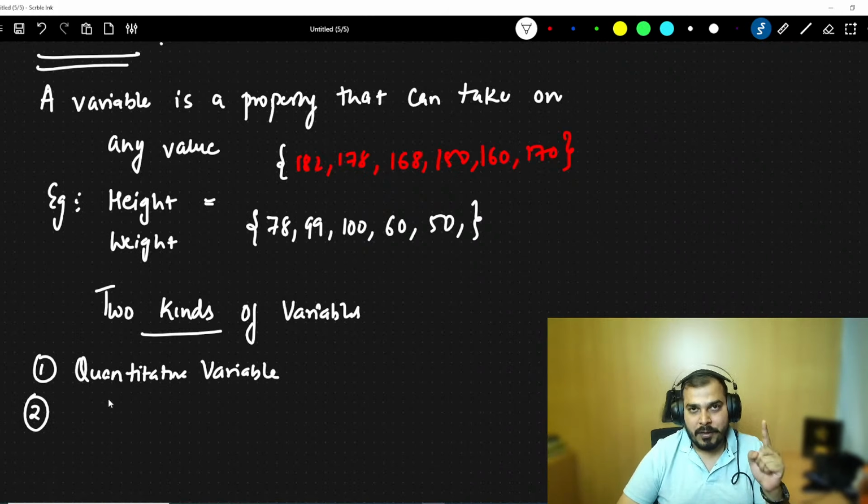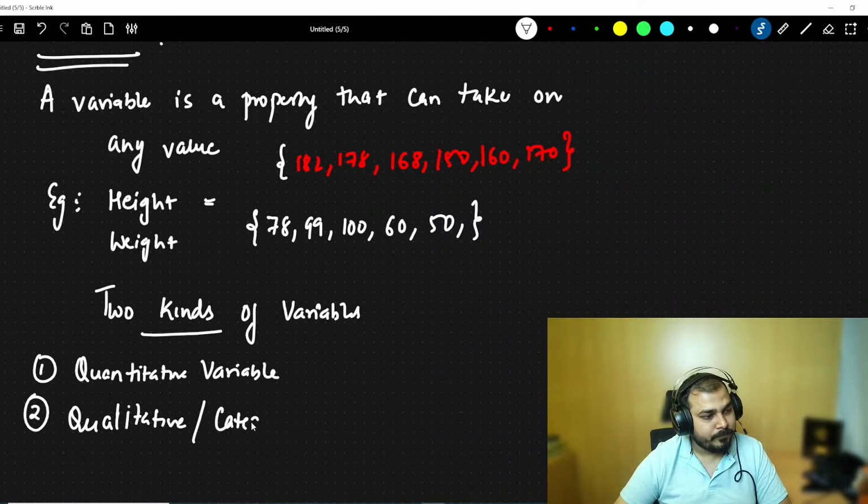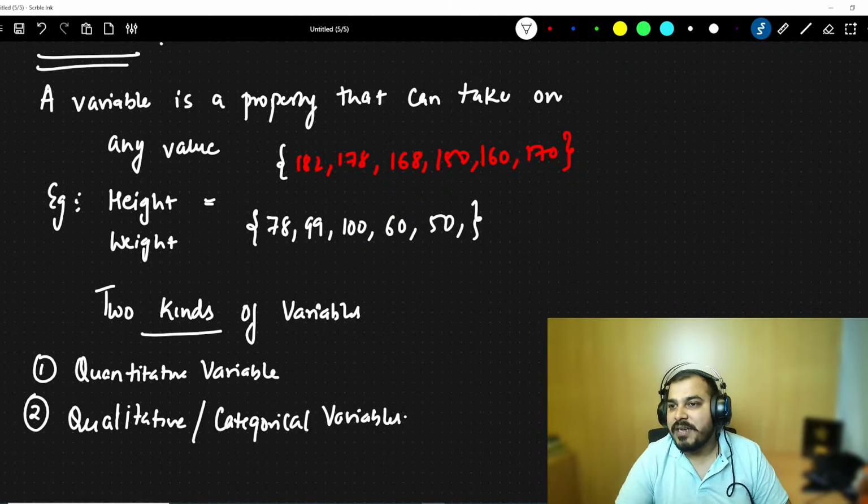I'll pause for 5 seconds, 1, 2, 3, 4, 5. I hope I can see a lot of answers now. The second type is something called qualitative variables, qualitative or categorical variables. So these are the two types of variables that we specifically use.